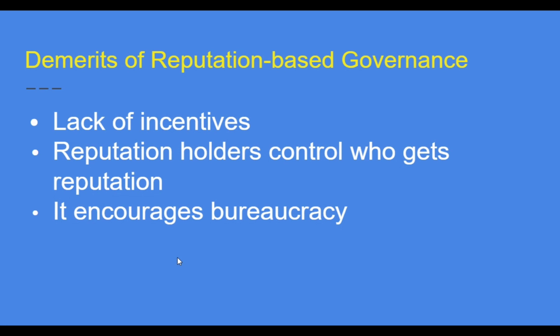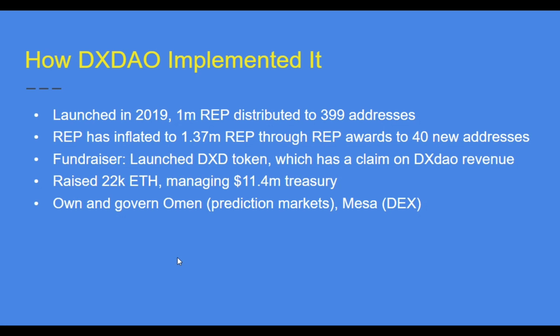Reputation holders control who gets reputation, and that's a problem. So if you're not in the dev team, you may not be able to do these things. You may just have to work harder or something like that. It encourages bureaucracy. That's another demerit of reputation-based governance. Okay, let's see how DS DAO implemented reputation-based governance.